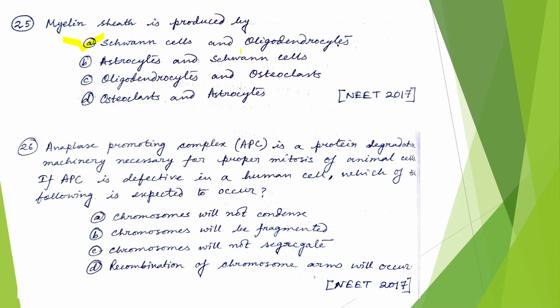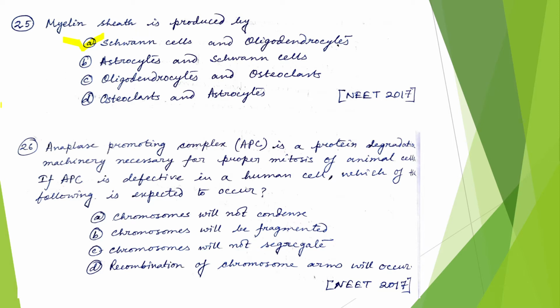One Schwann cell can only wrap around one axon, but one oligodendrocyte can wrap around many axons. So this is the basic difference. From this question we have learned a lot of information regarding myelin sheath, Schwann cells and oligodendrocytes.